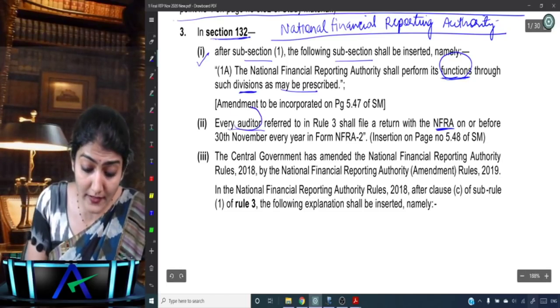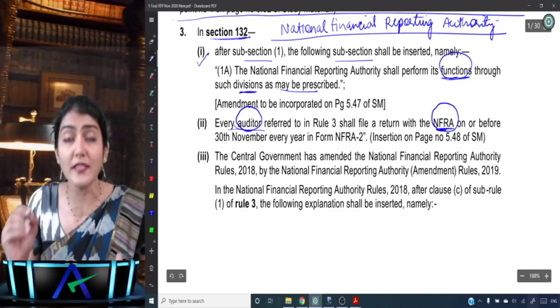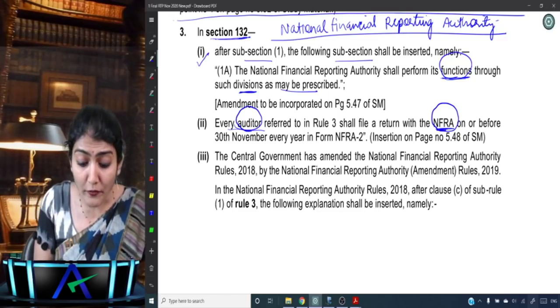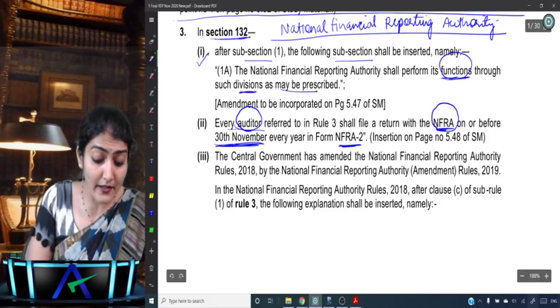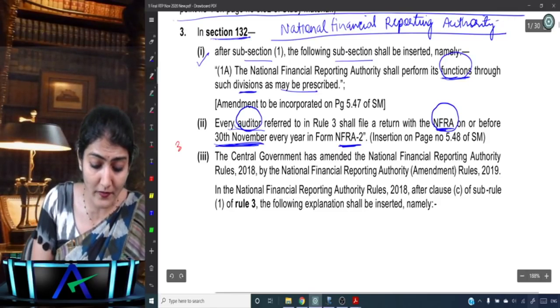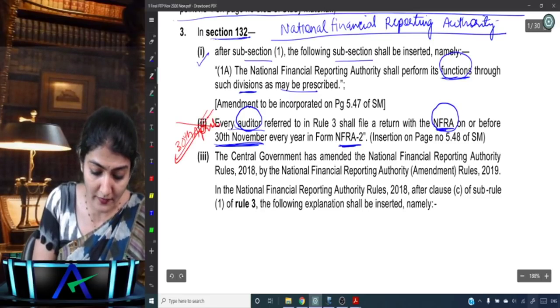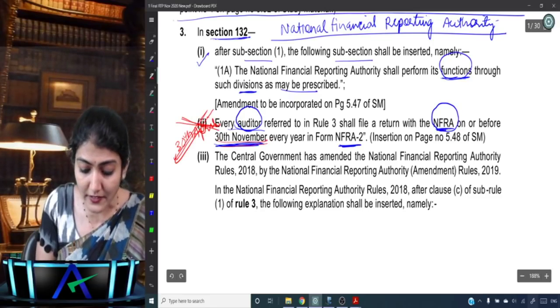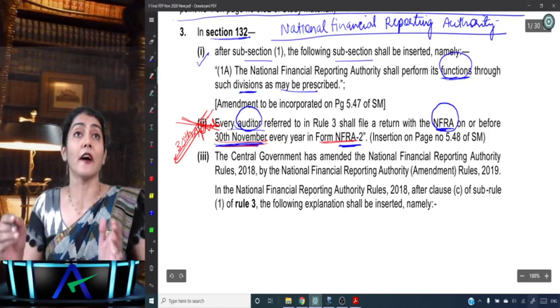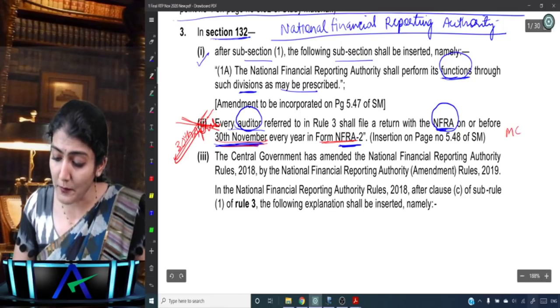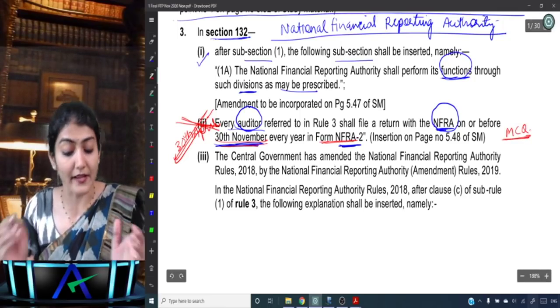So now the auditor has to file a return with the NFRA on or before 30th of November in form NFRA 2. Earlier this 30th of November was 30th of April. Now that 30th of April is not there; it has been replaced with 30th of November every year, and in which form? In form NFRA 2, right?